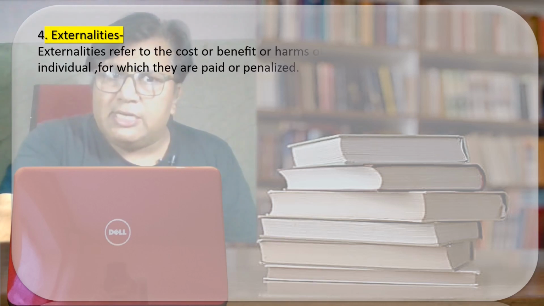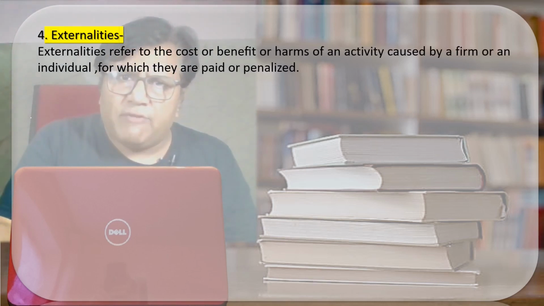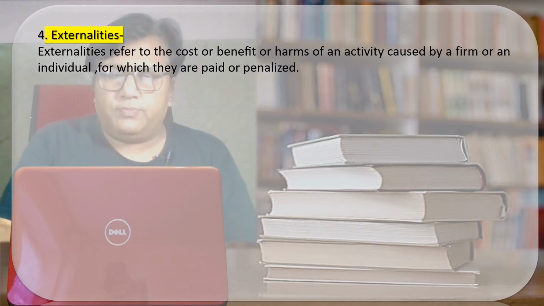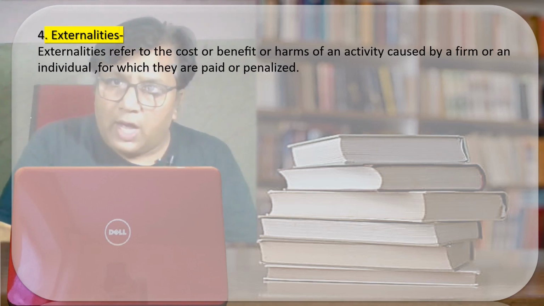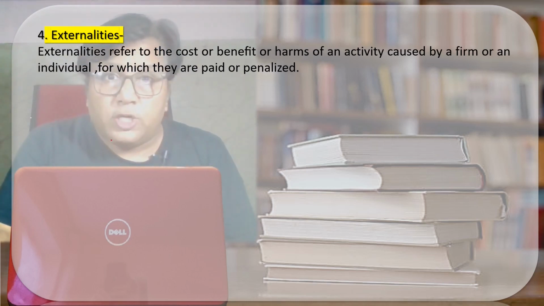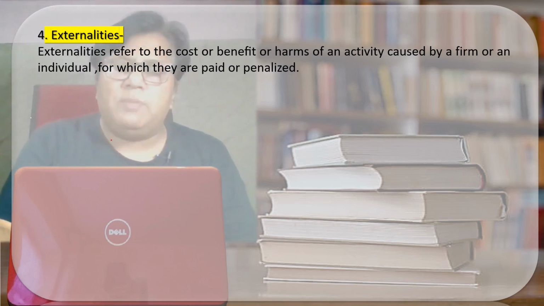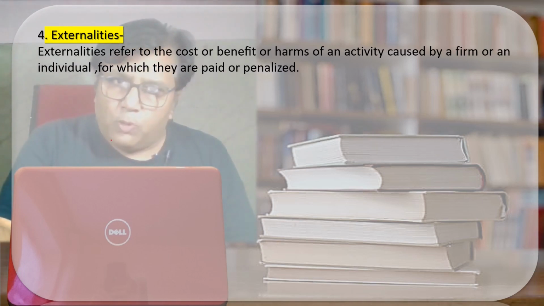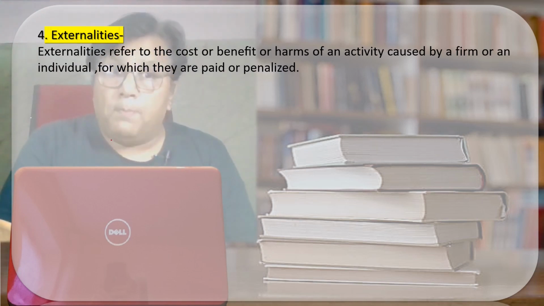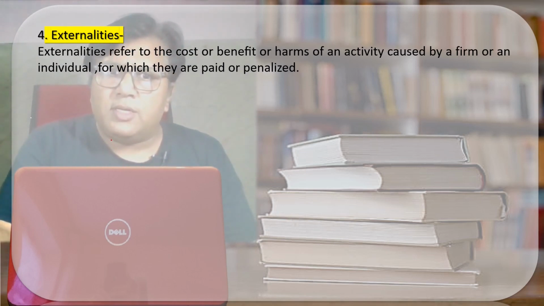Next is externalities. The question is, what is externalities? Always remember, externalities refers to the costs or the benefits or the harms which the society has to bear because of the production done by the individuals or the firm. I hope the point is clear. In very simple words, if the production is increasing but at the cost of environmental degradation, do you really feel that the welfare will be attained?